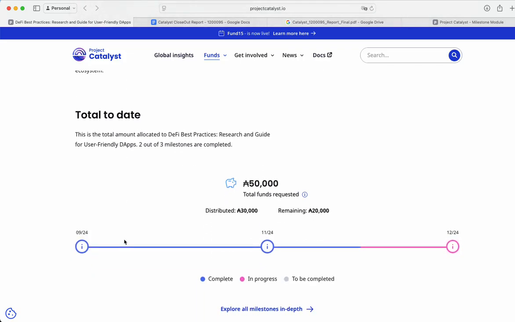I will now quickly summarize what we've done and achieved in this project, and then I will give a quick overview of what we are planning to do next with this project, and of course also quickly summarize our key achievements. So the goal of this project was to write a research guide that gives new developers a chance to start in the Cardano ecosystem, and also a general overview of what you have to consider when developing a decentralized app.